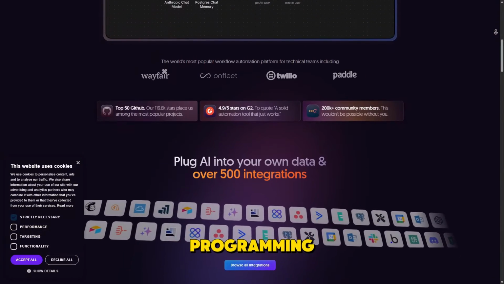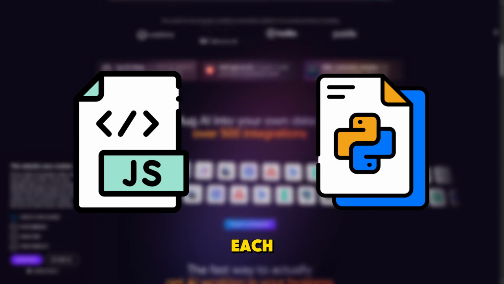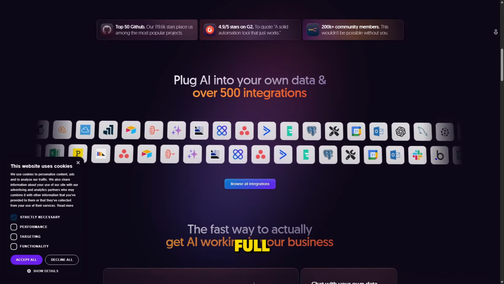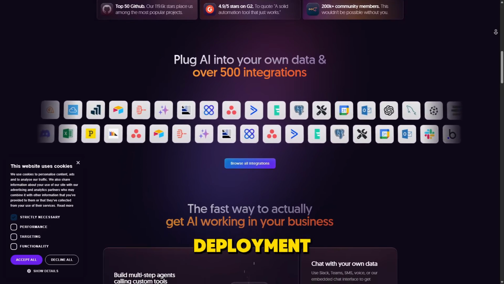And for those with programming experience, you can go deeper using JavaScript or Python to customize each step. It's also open source and self-hostable, meaning you get full control over your data, privacy, and deployment.